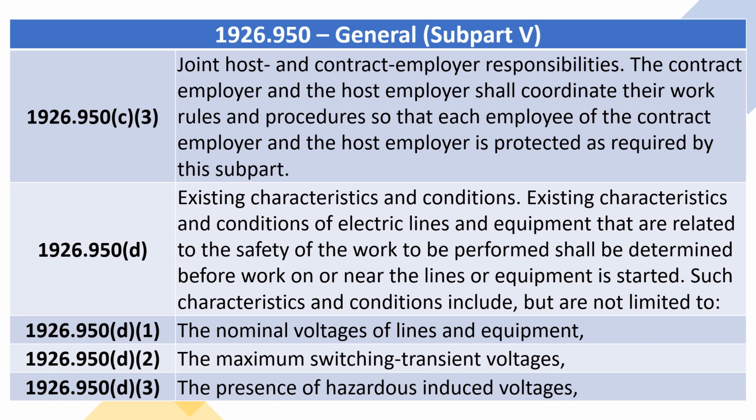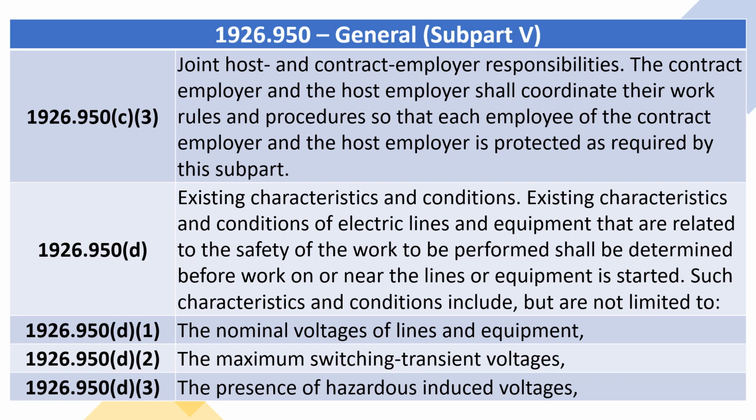1926.950(C)(3) Joint host and contract employer responsibilities. The contract employer and the host employer shall coordinate their work rules and procedures so that each employee of the contract employer and the host employer is protected as required by this subpart.